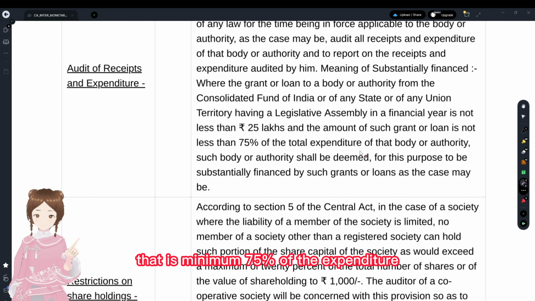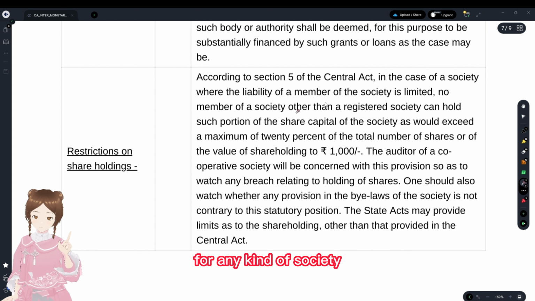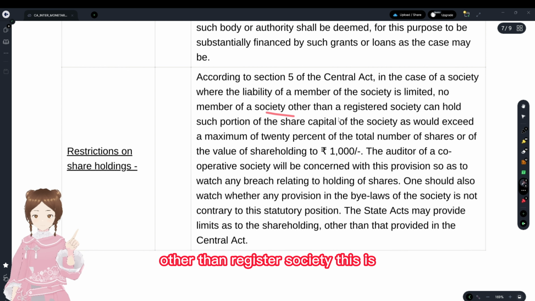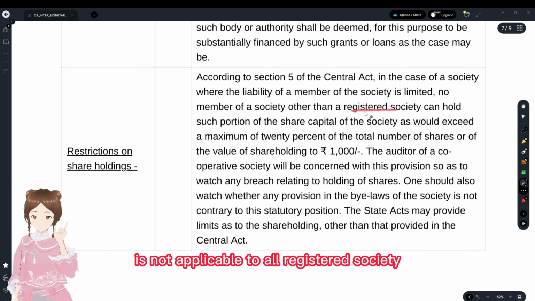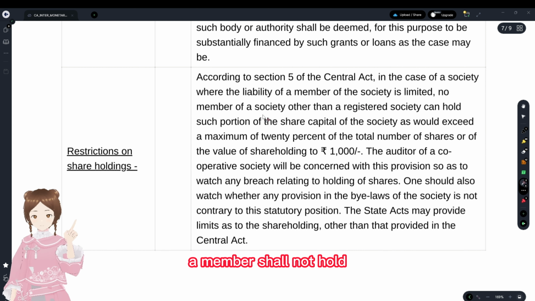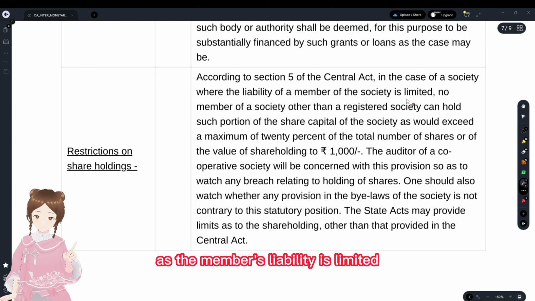With regards to restrictions on shareholdings in a society, this restriction on shareholding is not applicable to a registered society. For an unregistered society, a member shall not hold more than 20% of the total shares or a value of more than 1000 rupees, as the member's liability is limited.